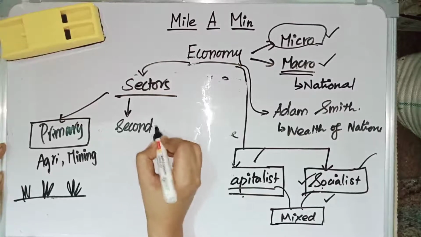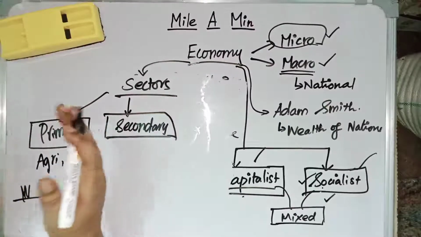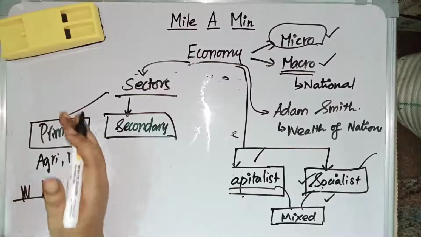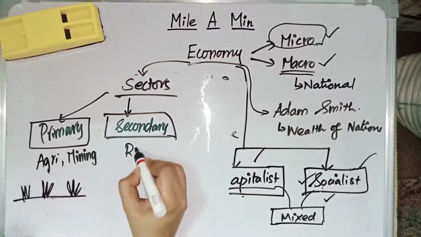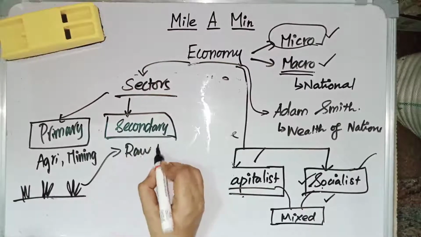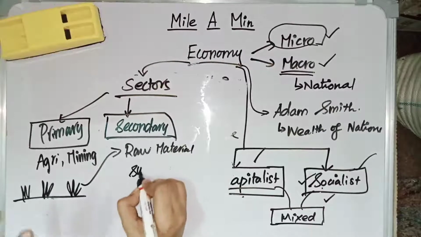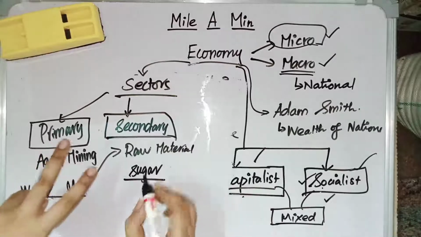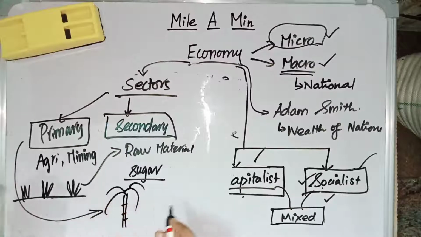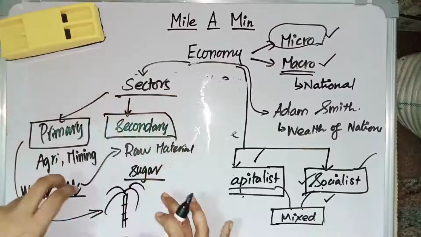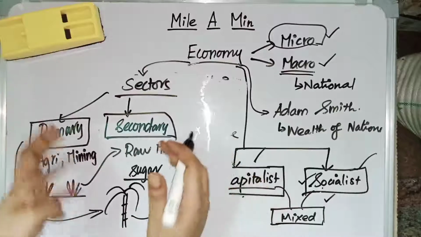In the secondary sector, the primary sector's output is used as the raw material. Example, we can say a sugar manufacturing company. In a sugar manufacturing company, they use the sugar cane which is obtained from the primary sector. So they obtain the materials from the primary sector and use this material as the raw material, and those types of industries come under the secondary sector.